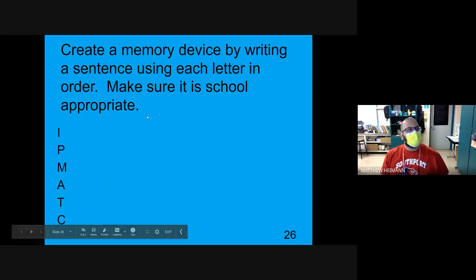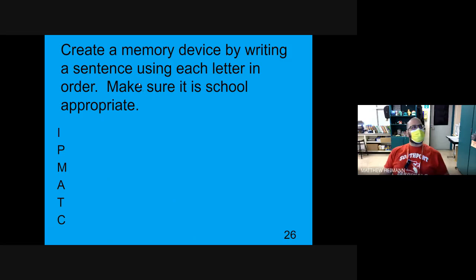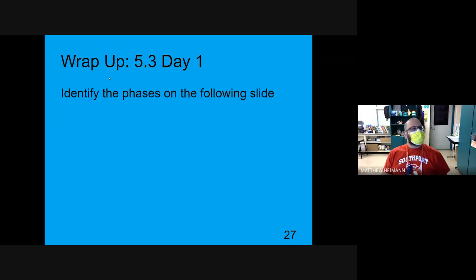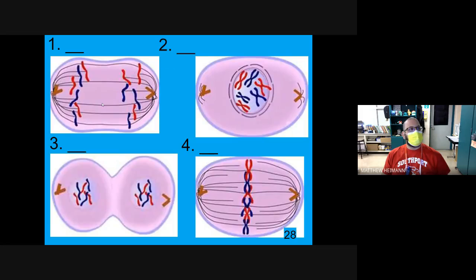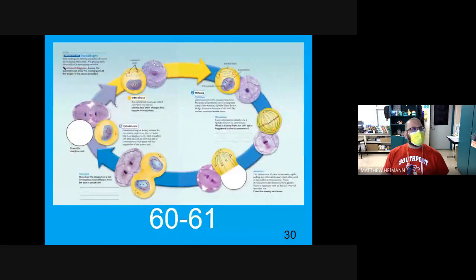You're going to create a memory device or mnemonic device by writing a sentence using each letter in order. Make sure it's school appropriate. It's like never eat soggy waffles for Northeast, Southwest. And then the wrap-up question, identify the phases on the following slide. So looking at these slides, which one's metaphase? Which one's anaphase? Which one is Teletubby phase? Which one is prophase? Then there's an extension. You edit your drawing and fill in the missing blanks.